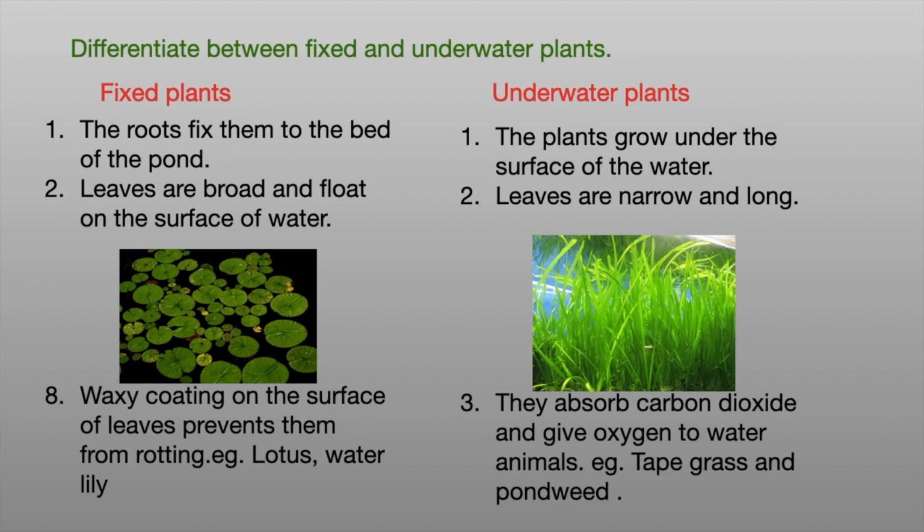In underwater plants, the leaves are narrow and long. They absorb carbon dioxide and give out oxygen to water animals. Example, tape grass and pondweed.